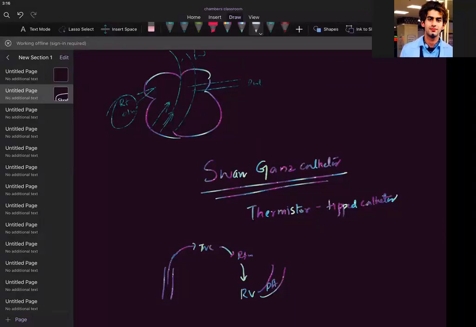By the way, in the Fick principle, how were we obtaining the arterial blood to check that O2? We do an ABG. Have I taught you ABG? Arterial blood gases. We do it in the intensive care unit. I think I taught it in the beginning to the previous batch, which is now in the third year.